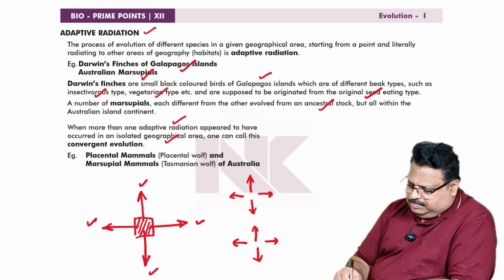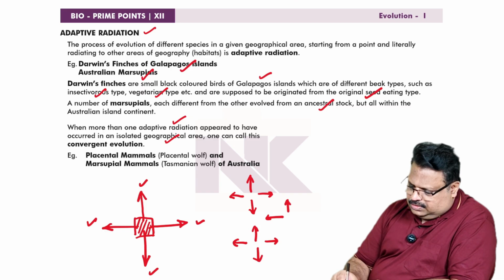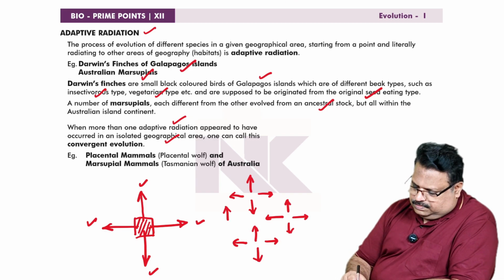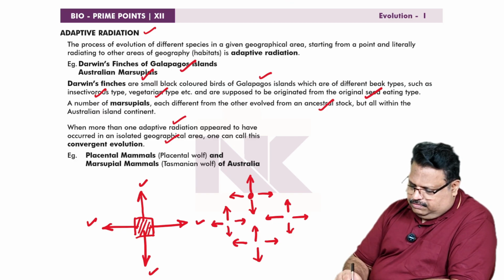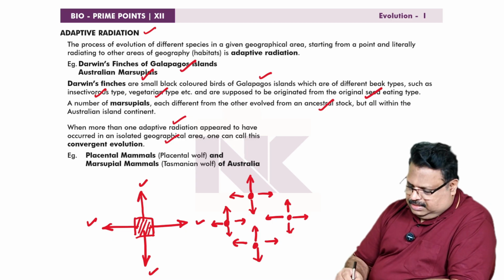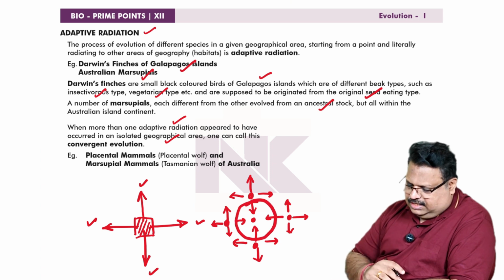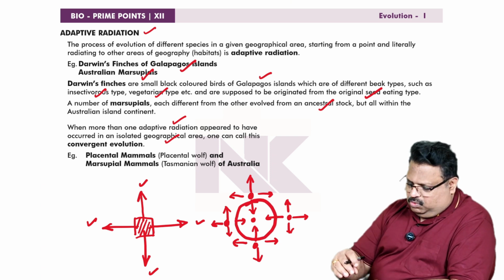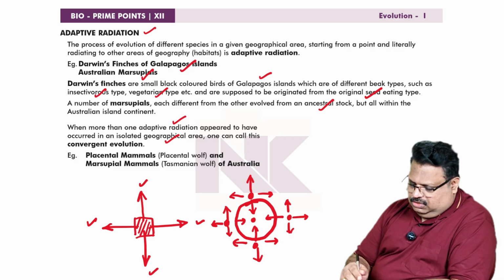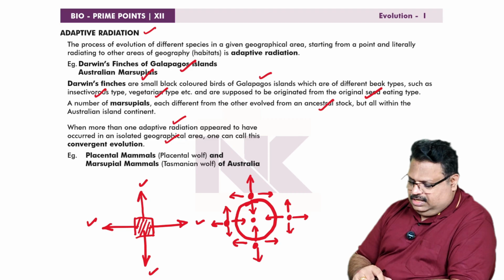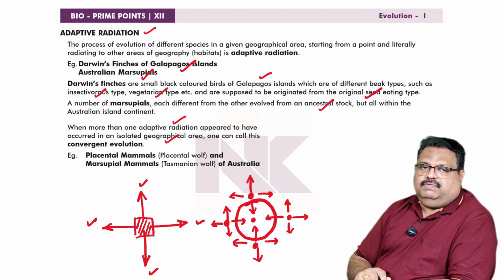There can be a third type like this, and a fourth one like this. So four different adaptive radiations in the same habitat. But here you can see that there is a convergence. When more than one adaptive radiation occurs in the same habitat, combining all these divergent evolutions, we can derive a convergent type of evolution also.